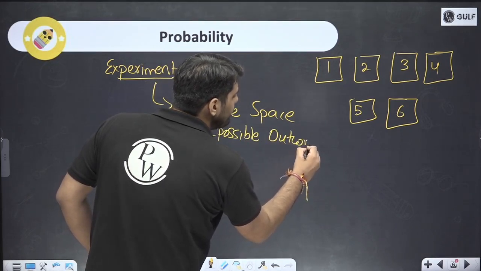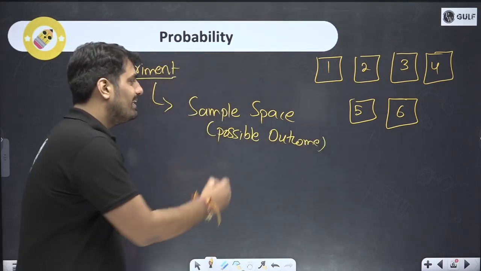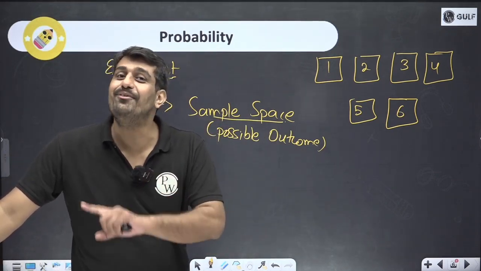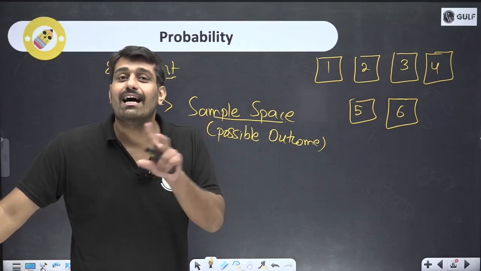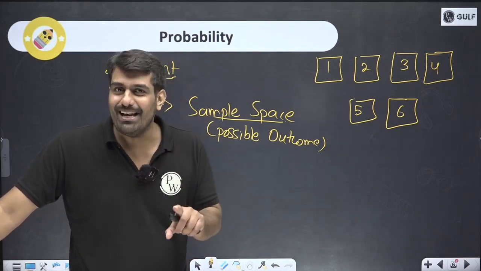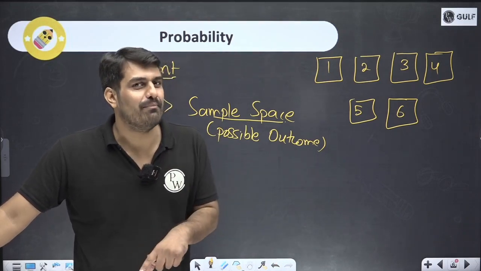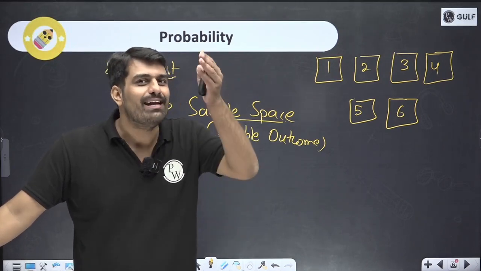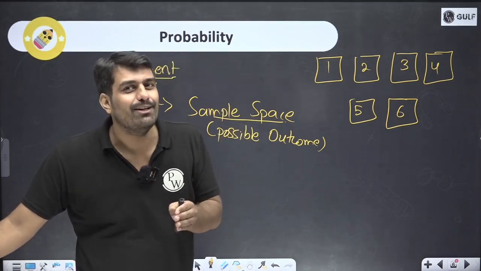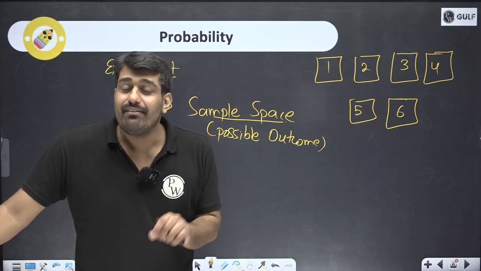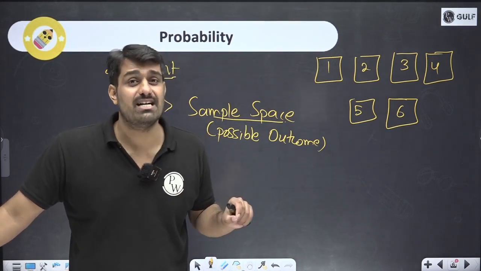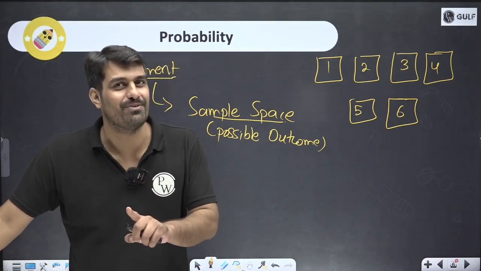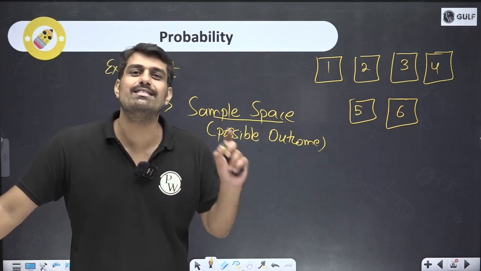And what are we considering in theory? We are considering only the outcomes which are equally likely, or we are going to perform only experiments which are equally likely. For example, tossing a coin, a symmetrical coin. We are considering only the case that either head will come or tail will come. There will be a few smart students out there who will be thinking, sir, what would happen if the coin does not land either on head or on tail? No, we are not considering that case. The reason behind this is that it has a very minimal chance, 1 in a million. If the coin is perfect, that is also the case. Alright, please do consider that as well.